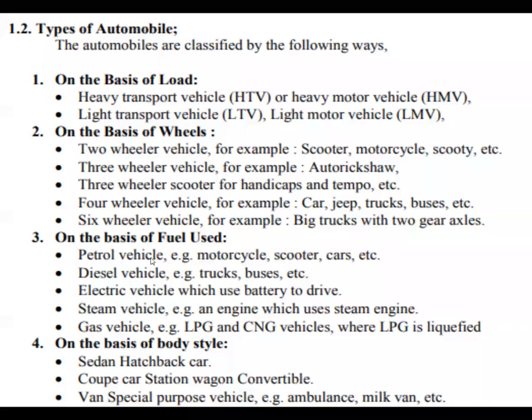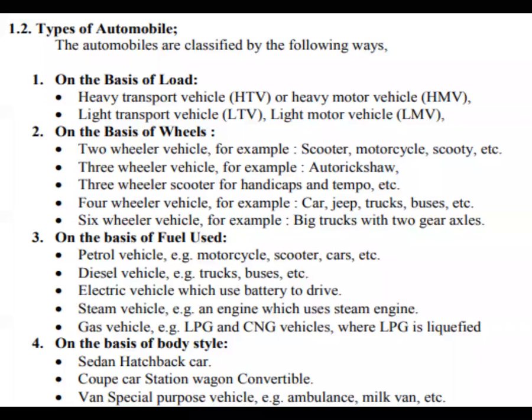Next, on the basis of fuel. As I said in the last class, there are a few alternative fuels in the market. Based on the sources of availability, we can use alternative fuels and benefit from them. Such fuels are petrol, diesel, and electric rechargeable batteries, and also steam vehicles, gas turbine, sometimes vegetable oil, sometimes LPG, and sometimes other liquids also we can use.